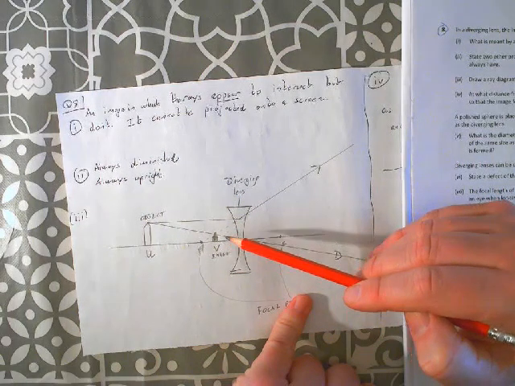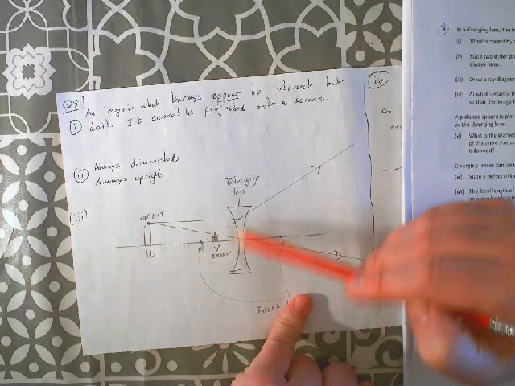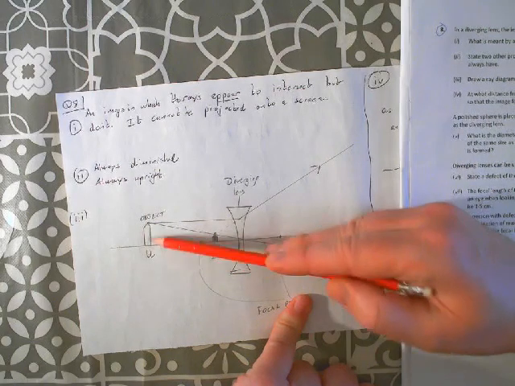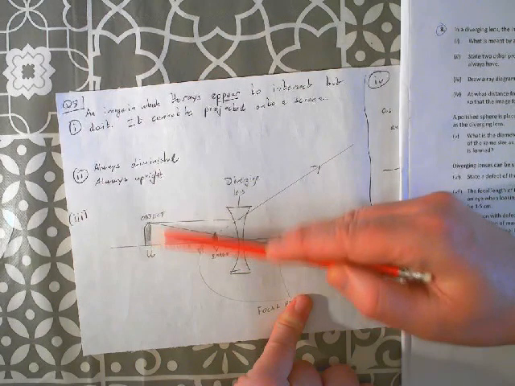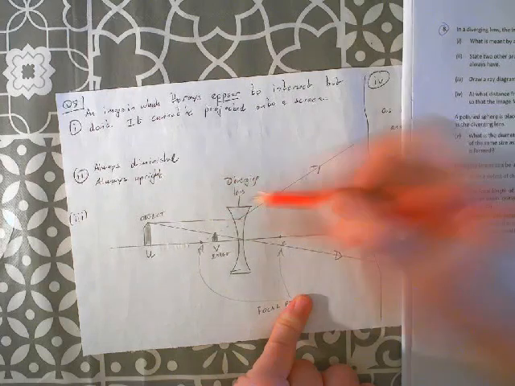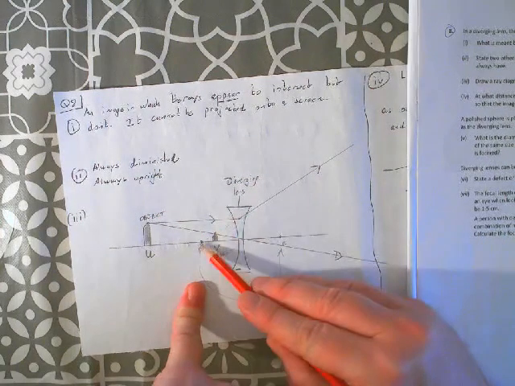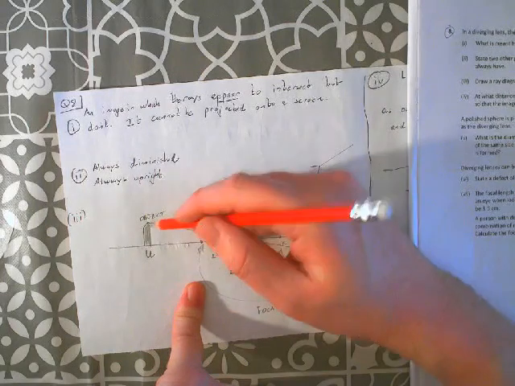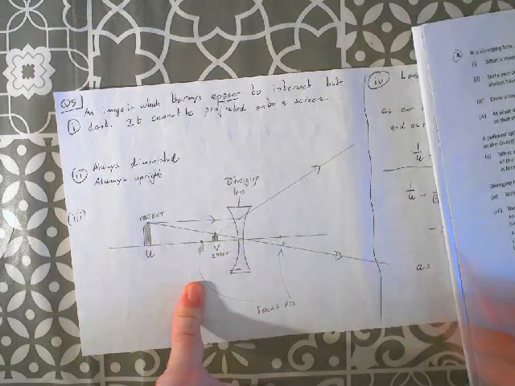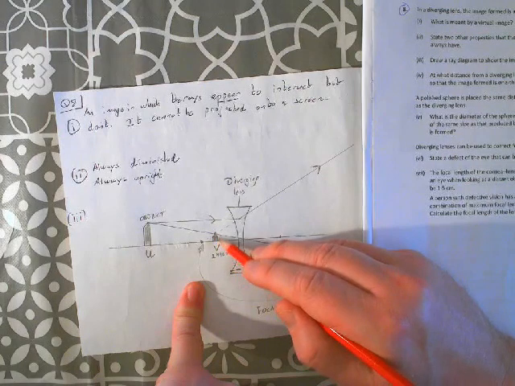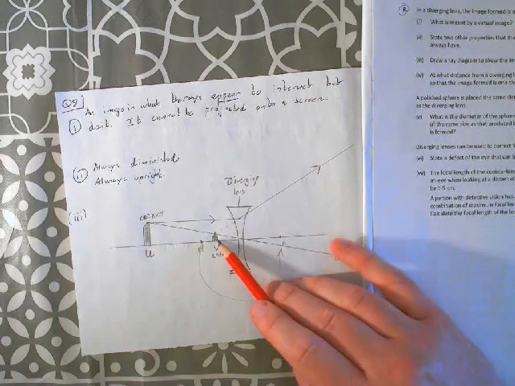At what distance? Draw a ray diagram to show the image formed by a diverging lens. Okay, so you've got your object, your diverging lens. For this one, it doesn't matter if we're inside or outside the focal point, because our image is always going to be virtual. Whenever you're asked to get an image, you're going to need 2 rays of light. So there's my first ray of light going through the diverging lens and emerging as though it had come from the focal point on this side.